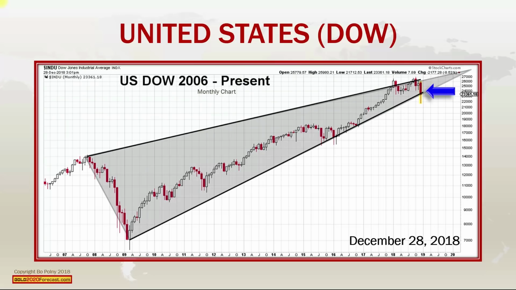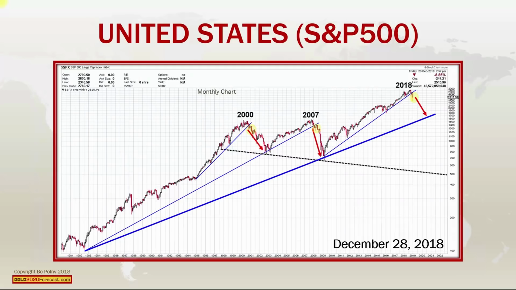Here's a long-term view on the US stock markets, on the S&P 500. You'll notice in the year 2000 when the channel support was broken, the markets then followed with a crash for several years. On the second crash, when the markets broke support, they also crashed for several years.